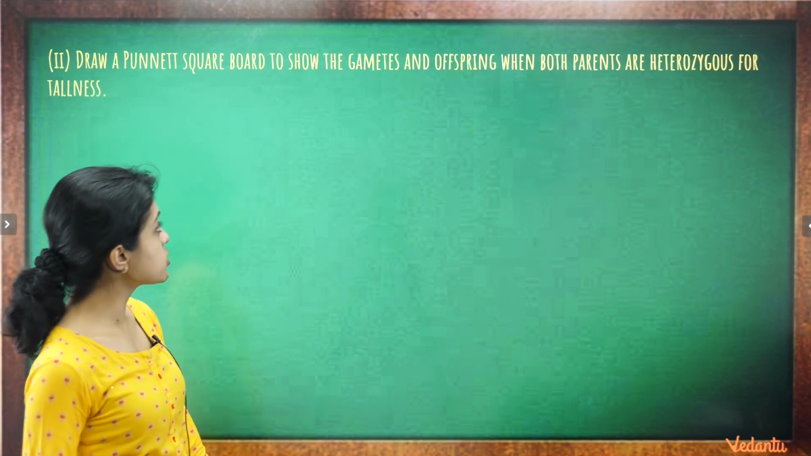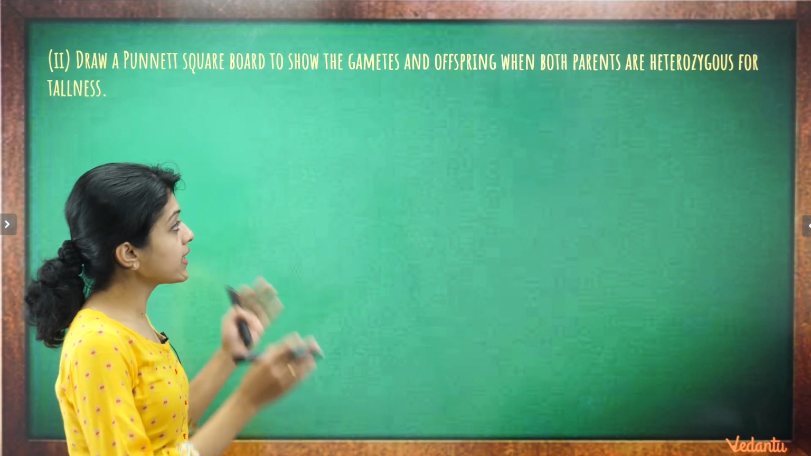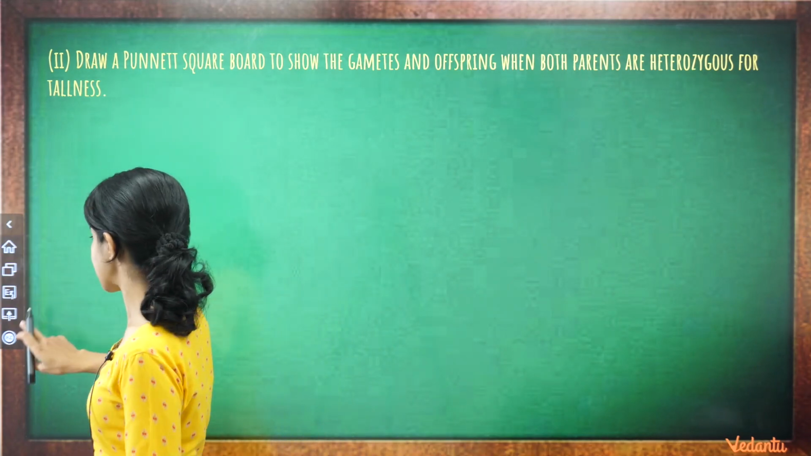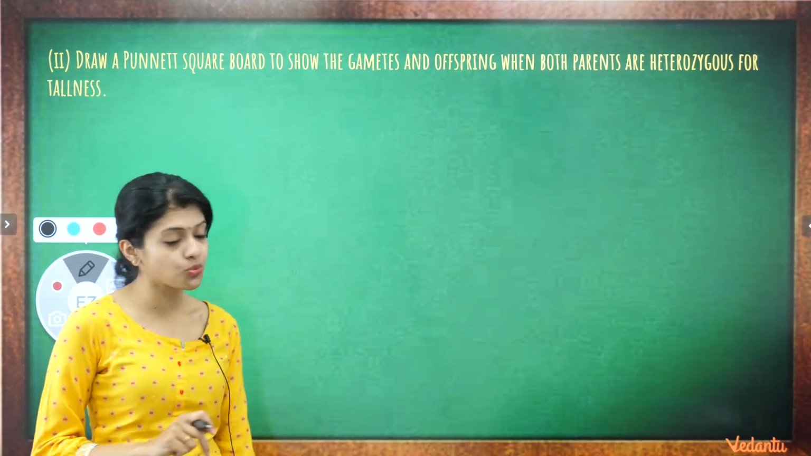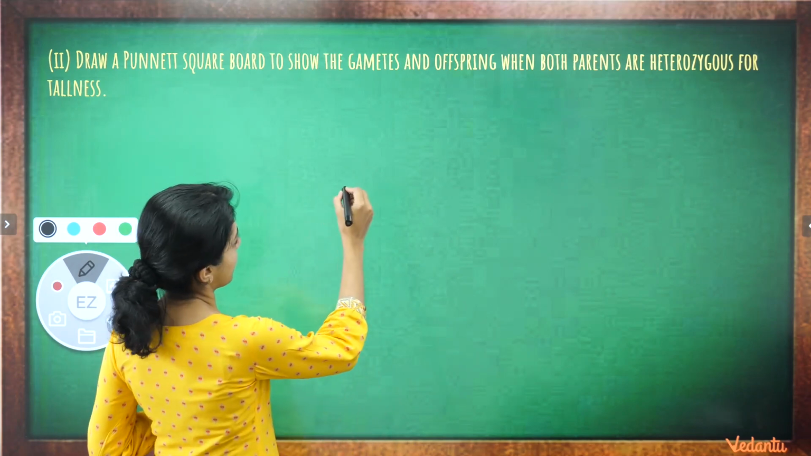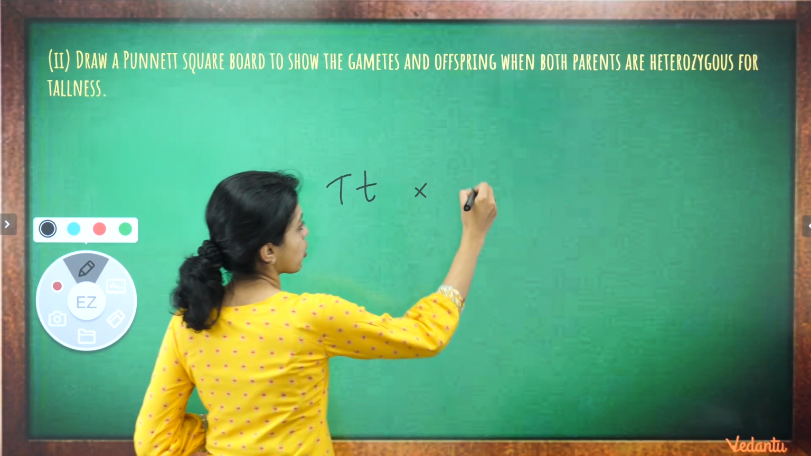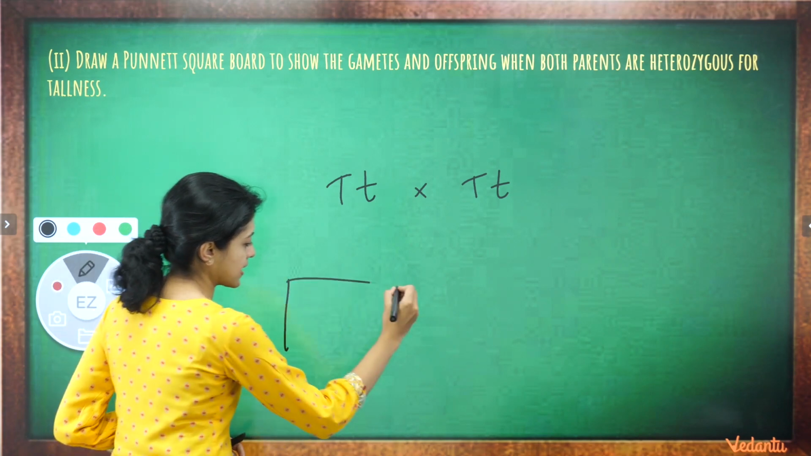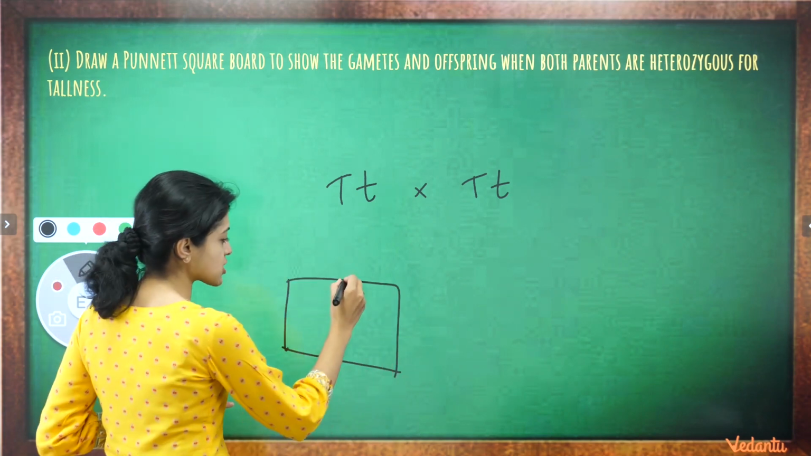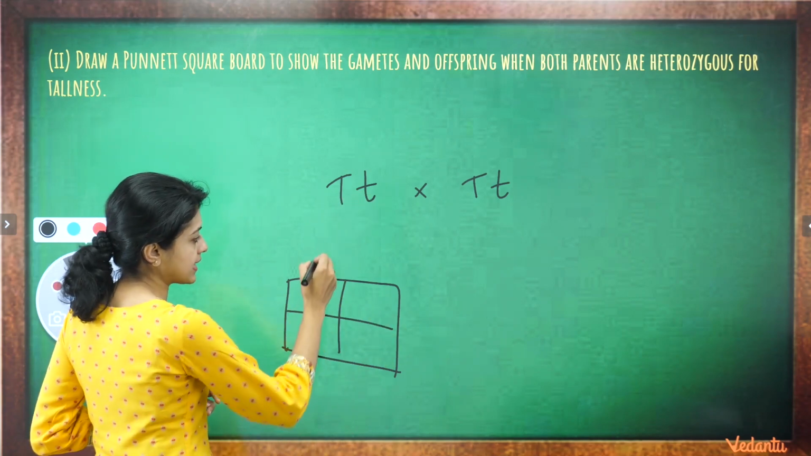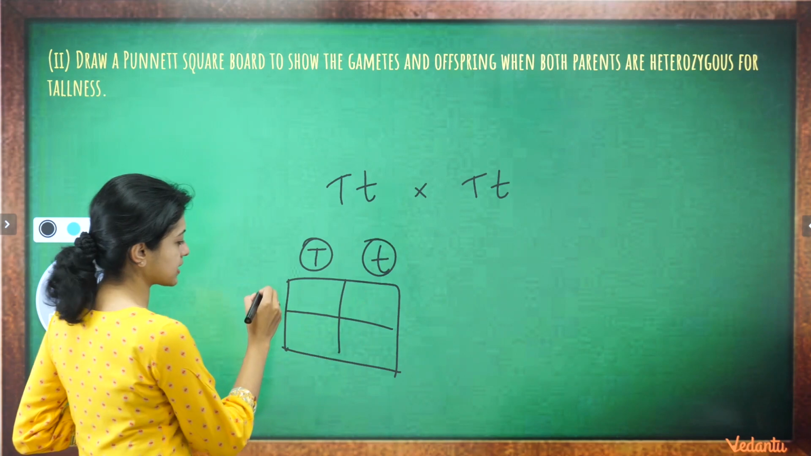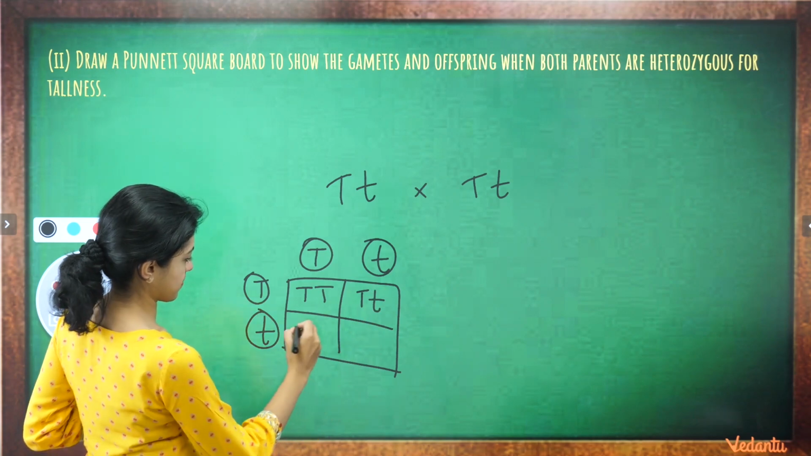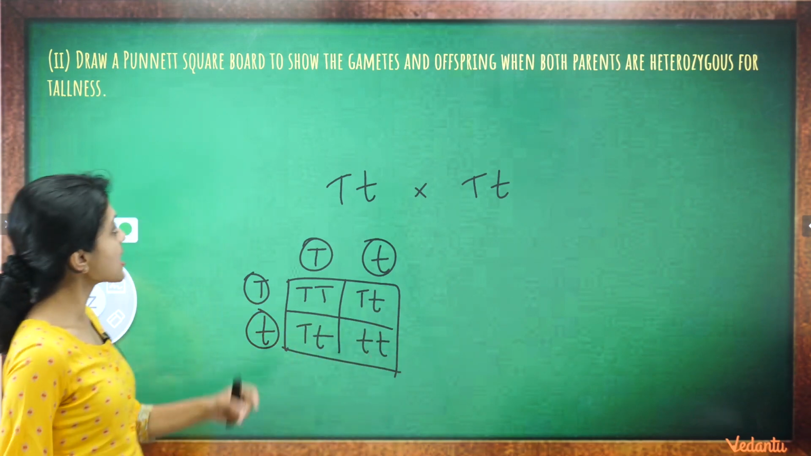Draw a Punnett square board to show the gametes and offspring when both parents are heterozygous for tallness. Now this is interesting to do because Punnett squares are always fun to work with, right? In my opinion, at least. Both parents are heterozygous for tallness. This means that your Punnett square, because it's a monohybrid cross, needs just 4 boxes, and the alleles of one parent would be this and the other parent would be these, and your combinations would be this. Correct?